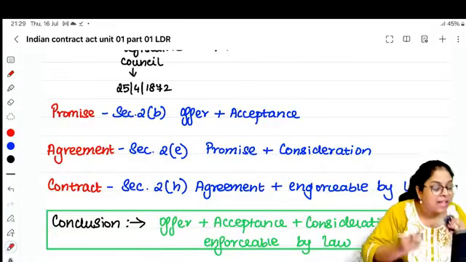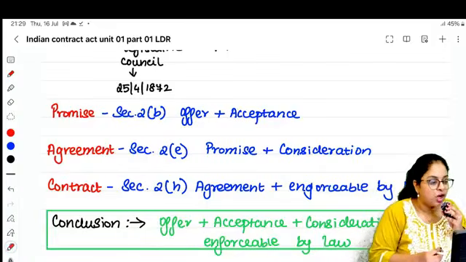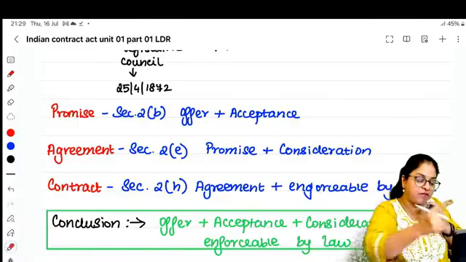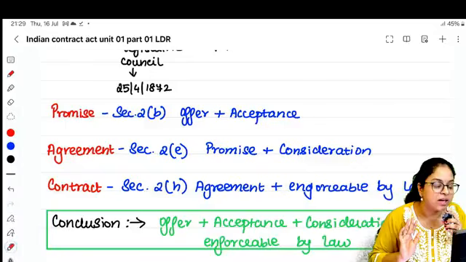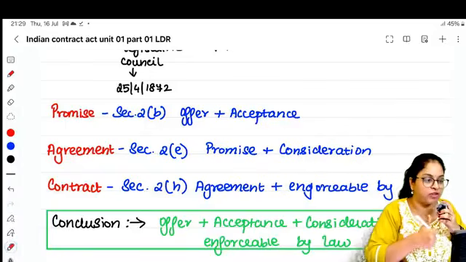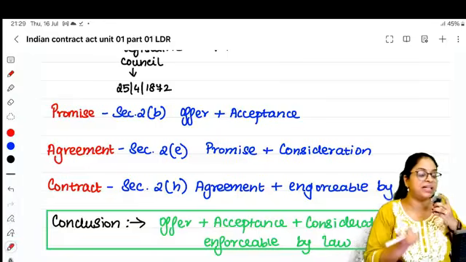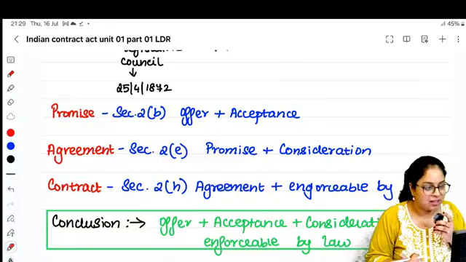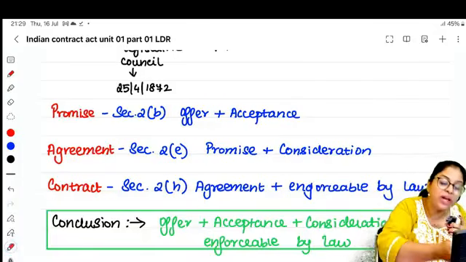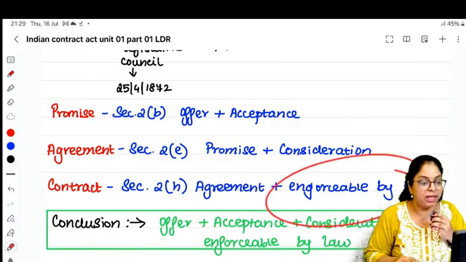Because ma'am, this is a social agreement. Though there was offer, the father made an offer. If you clear your CA foundation in first attempt, I will give you 10,000 rupees. Offer is there. The son told, yes, I'll work hard. He accepted the offer. And both are getting consideration also. But still, this is not a contract. This is only an agreement. Why? Because there is no intention to create legal obligation.